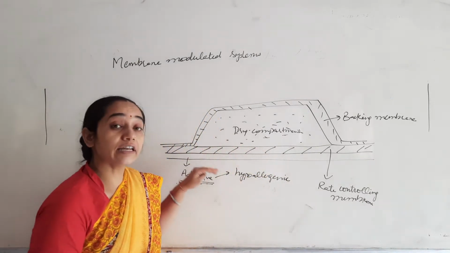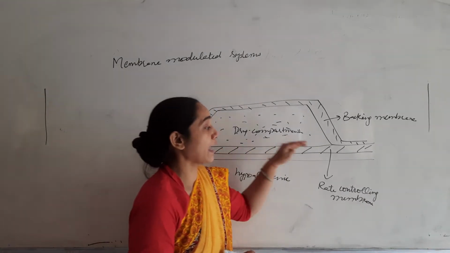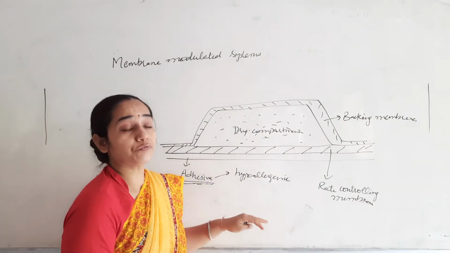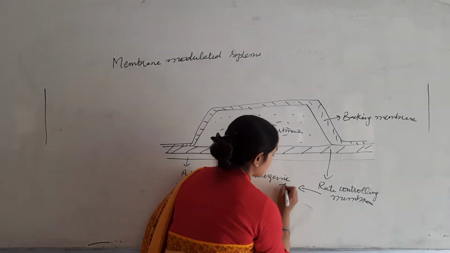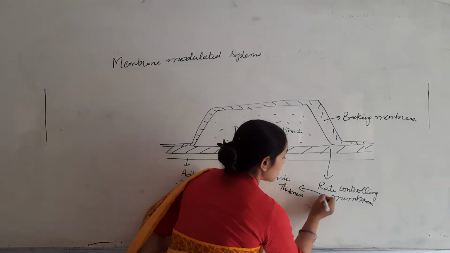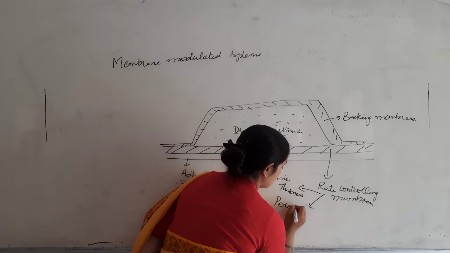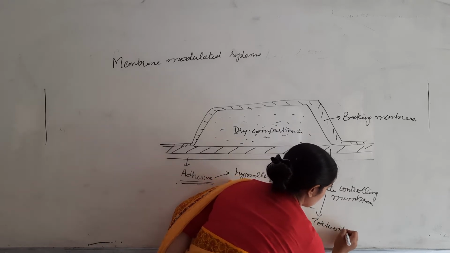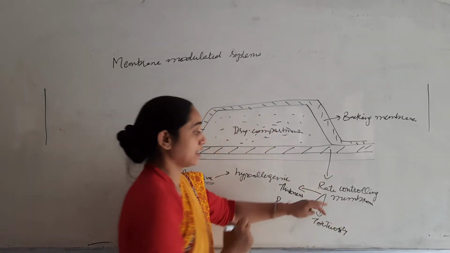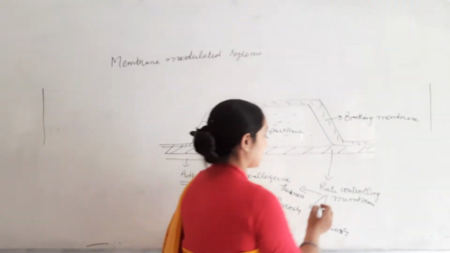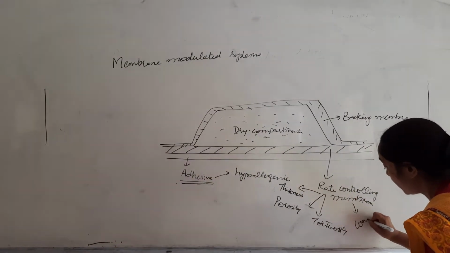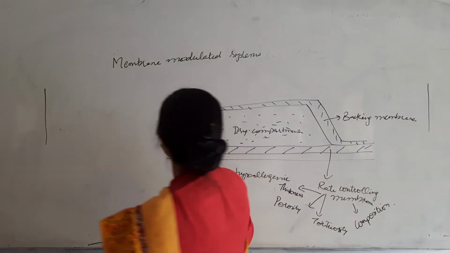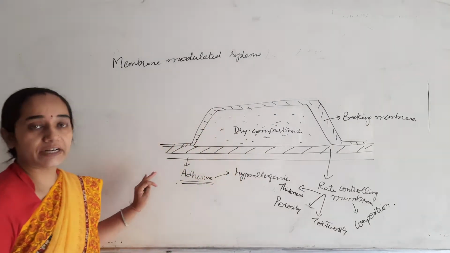The thickness, porosity, tortuosity, as well as composition of this rate controlling membrane are going to affect the rate of drug release from our formulation. This is the membrane modulated system.